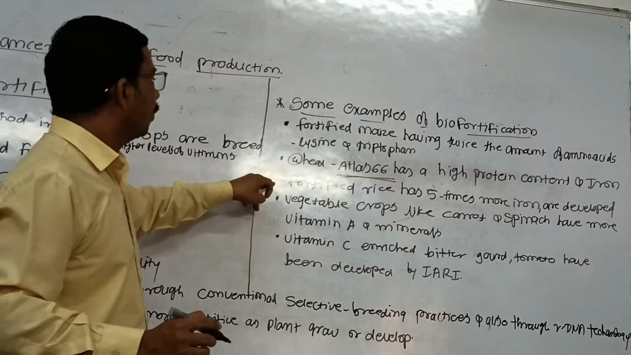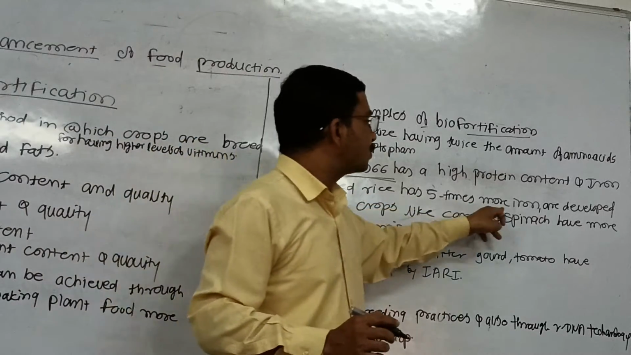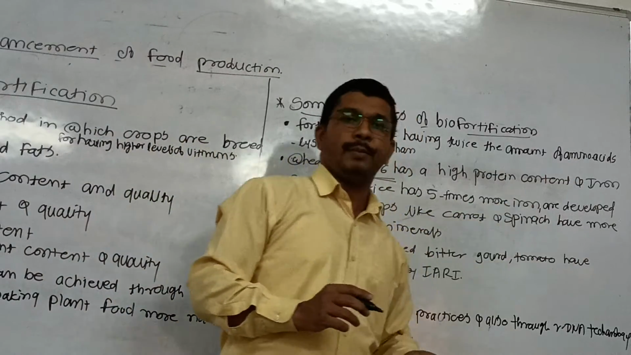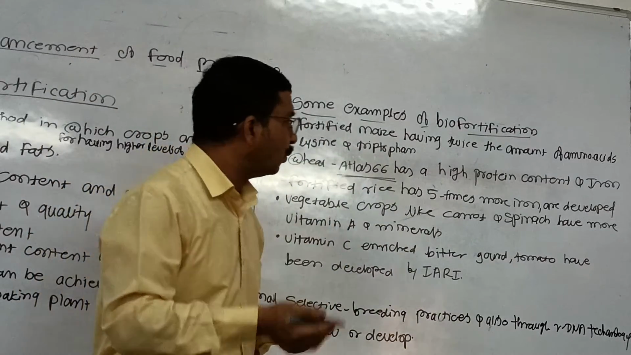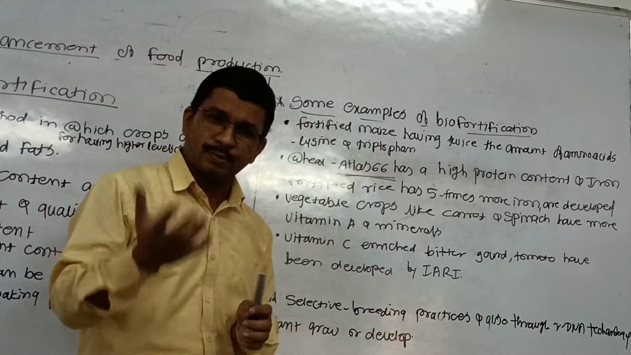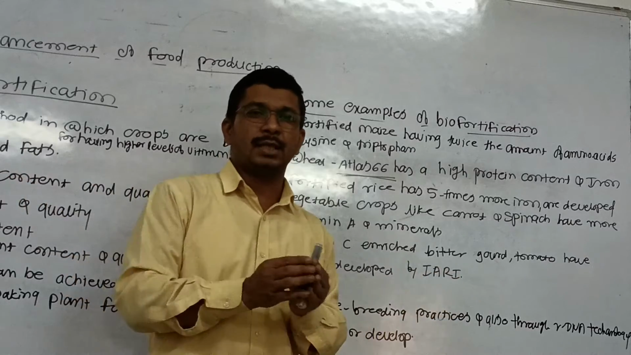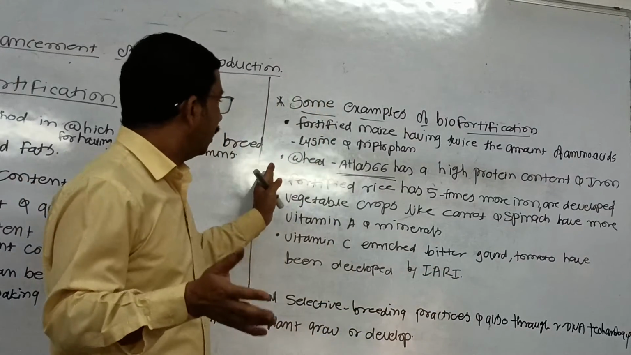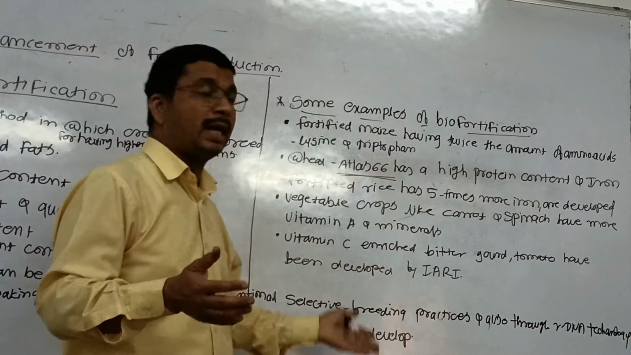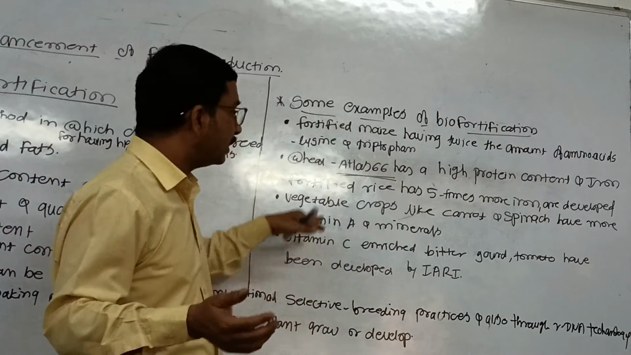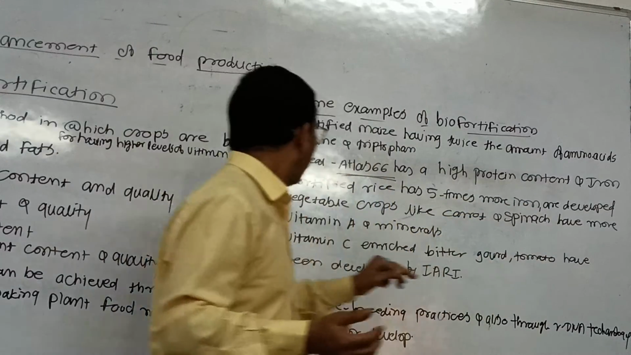The next is rice, which has 5 times more iron than developed in the previous method. We have certain improved varieties, but they take a lot of time. That's why we accept all those varieties. Scientists improve this variety, and they improve what? They improve that variety to have more iron.